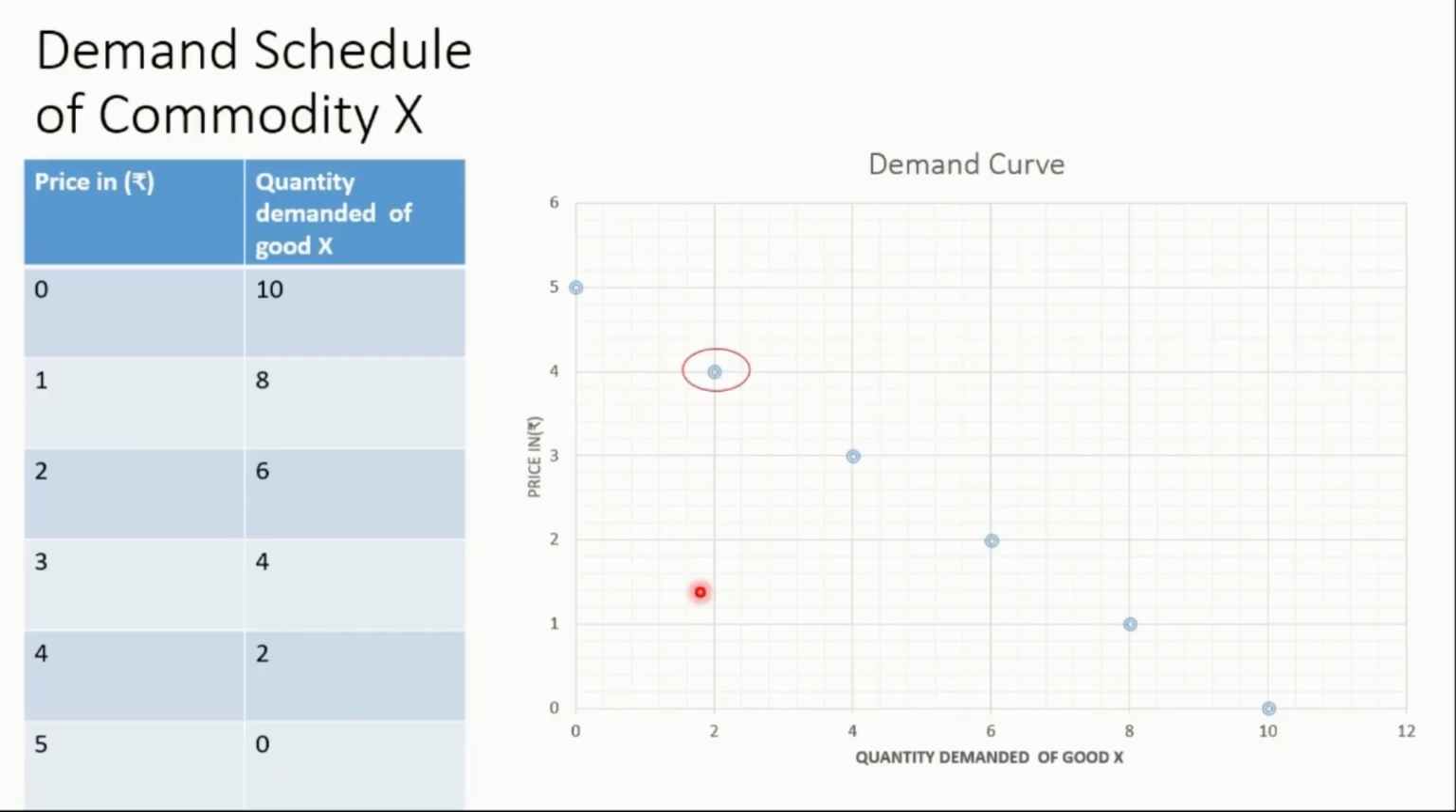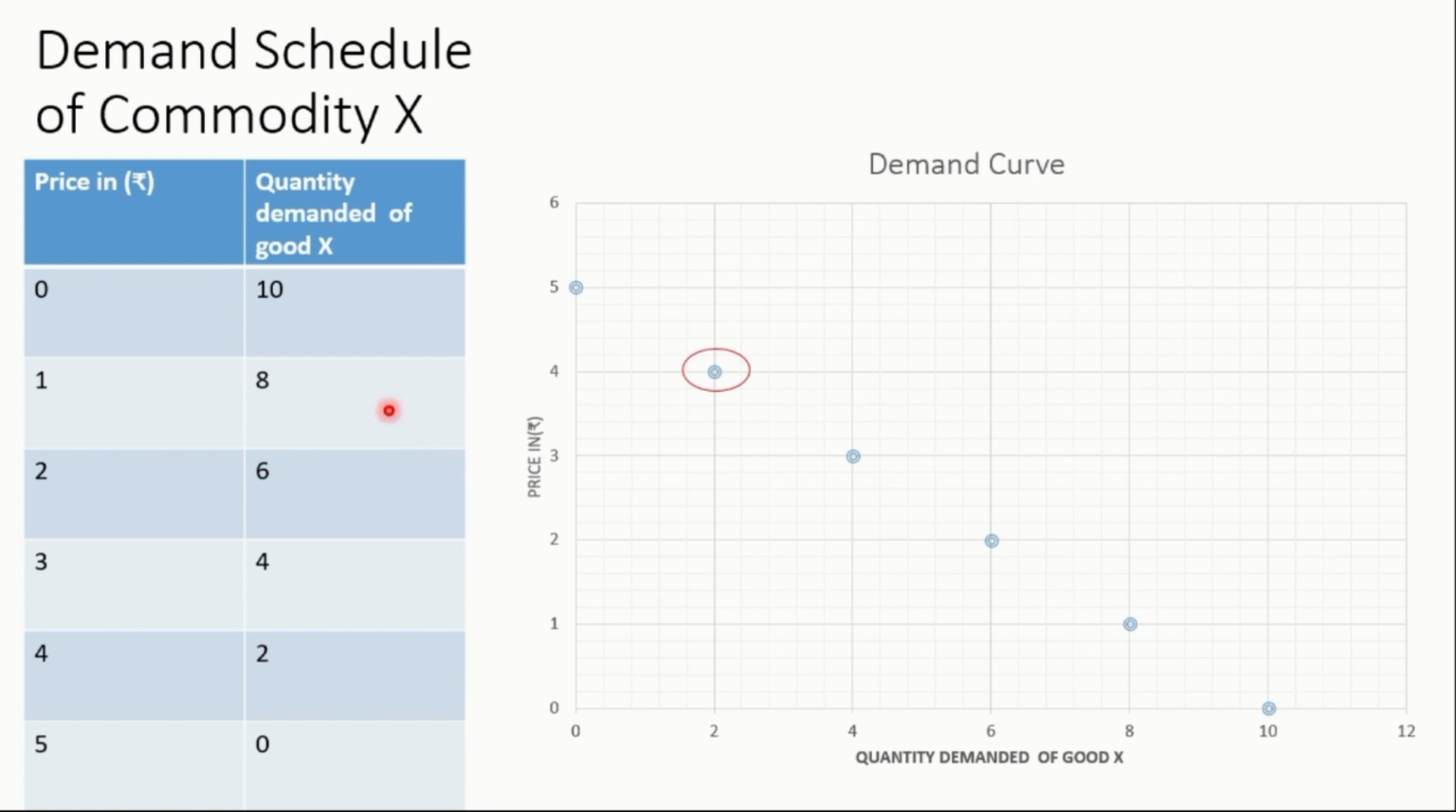In this table, the demand schedule of a commodity X is mentioned. It shows quantity demanded of a commodity X at various prices. When the price of commodity X is 0, 10 units of commodity X are demanded. And when the price is 1 rupee, 8 units are demanded. And so on. You can see how the various quantities are demanded at various prices. From the demand schedule, we can draw a demand curve of commodity X.